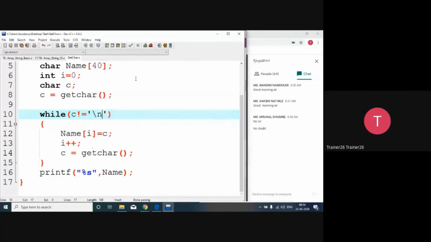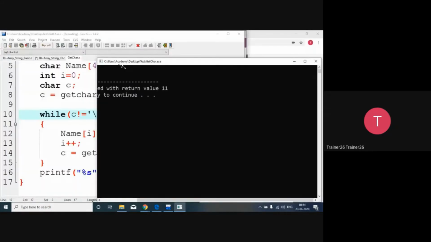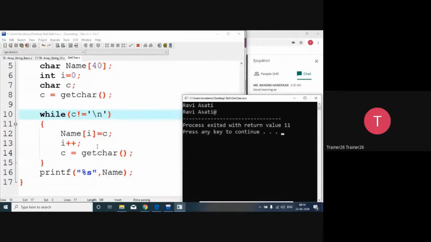So compile and run. So again, I'm going to give Ravi and Asad. So as you can see over here, @ आ रहा है. So जो आप कैरेक्टर बाय कैरेक्टर रीड कर रहे हो यहाँ पर, so null कैरेक्टर रीड हुआ पर null कैरेक्टर को हमने प्लेस नहीं किया. So we haven't placed the null character. That's why यहाँ पर देखिए @ करके कुछ एक चीज आ रही है.